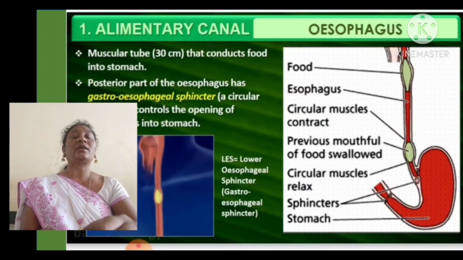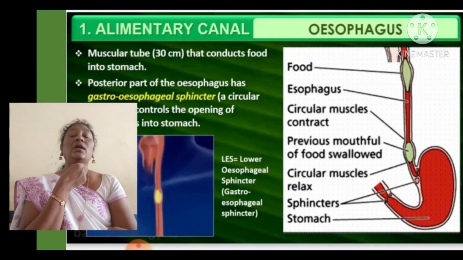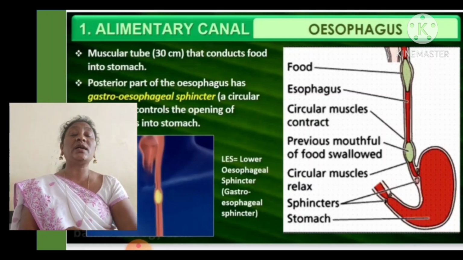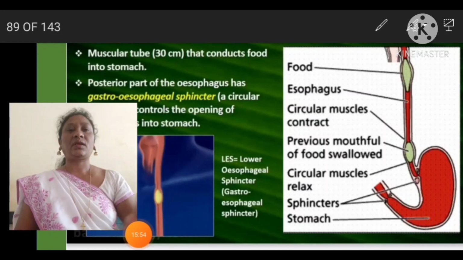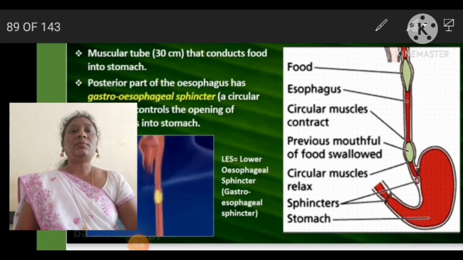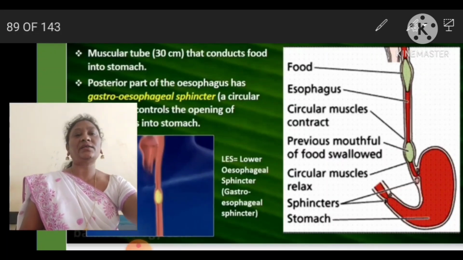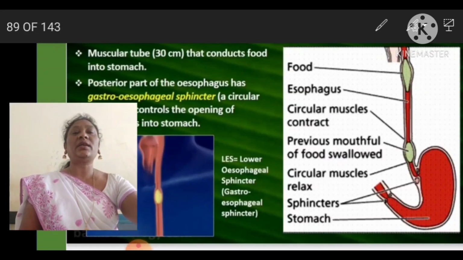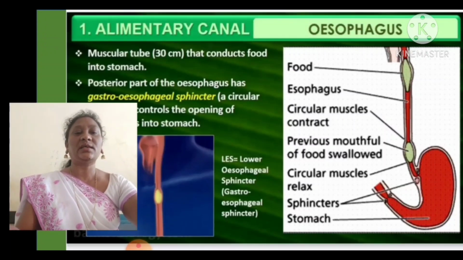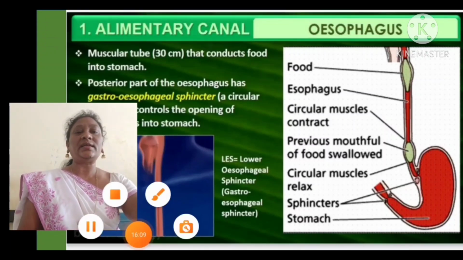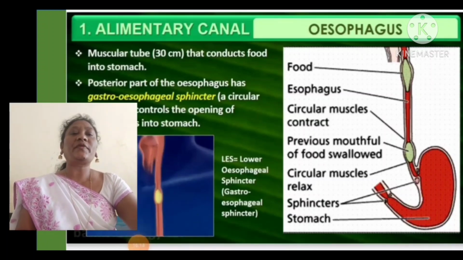Coming to the esophagus, the pharynx opens into the esophagus. The esophagus is also called the food pipe. So the mouth opens into a tube-like structure, which we call the esophagus. The esophagus length is 30 centimeters.